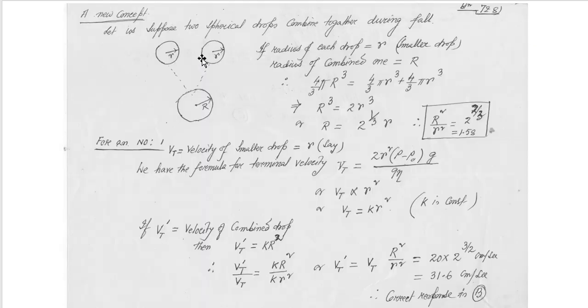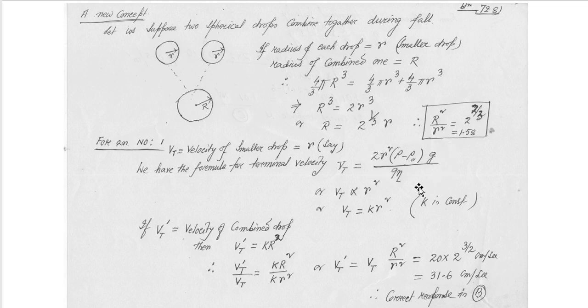Now, this is the theory part of this problem. From question 1, Vt is equal to velocity of the smaller drop, and radius is equal to r. We have the formula for terminal velocity. Vt is equal to 2r square (rho minus rho naught) into g by 9 eta. This formula has been already discussed. Okay.